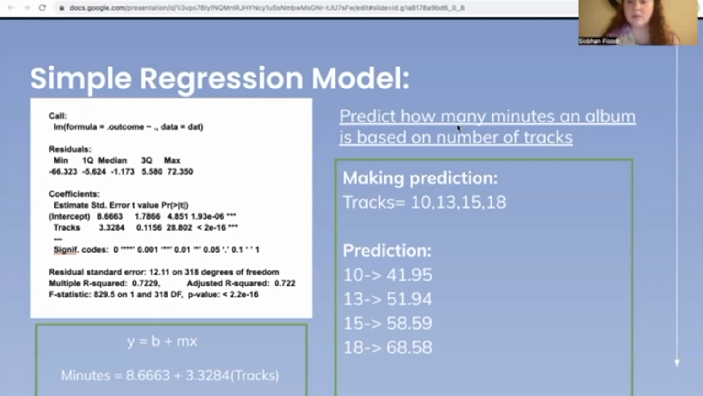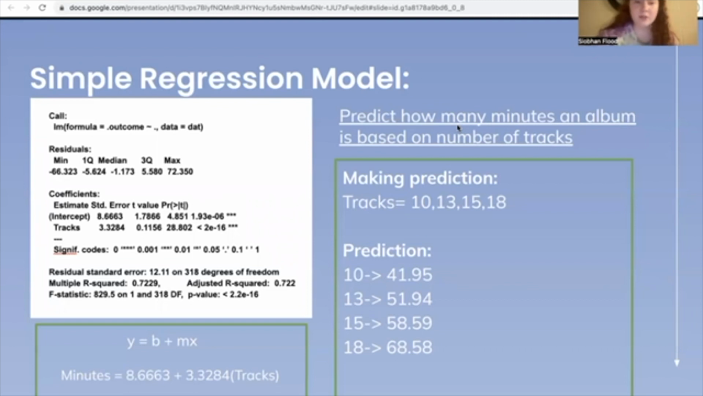In our model, it means that for every 1 track, the length of an album increases by 3.3284 minutes. Now, if we put this all together, the final equation will be minutes equals 8.6663 plus 3.3284 times number of tracks.